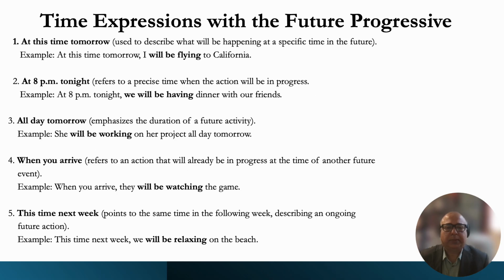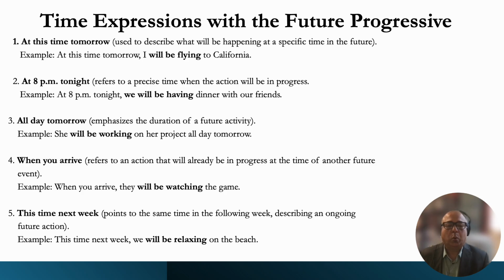Okay, so what time expressions do we use when we write a sentence in the future progressive tense? So look at the highlighted parts of each sentence. At this time tomorrow, that's a time expression, right? I will be flying to California. At 8 p.m. tonight, we will be having dinner. All day tomorrow, she will be working. So you see there's a time expression there.